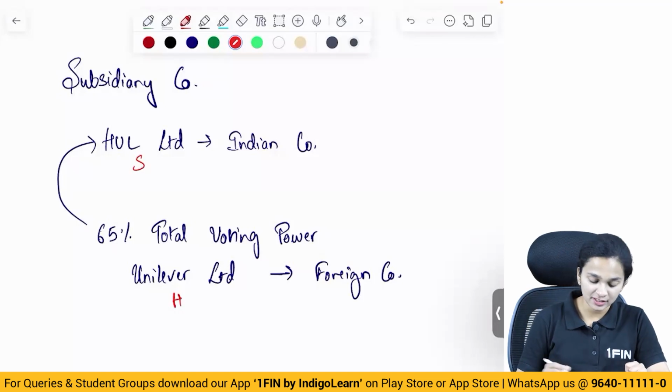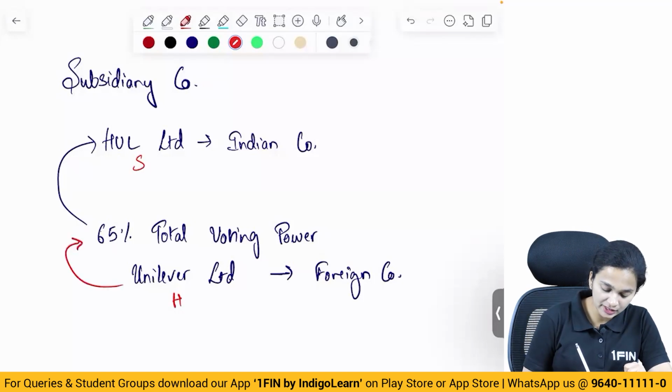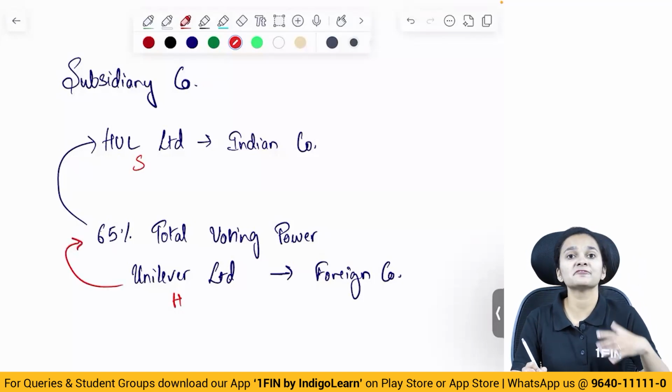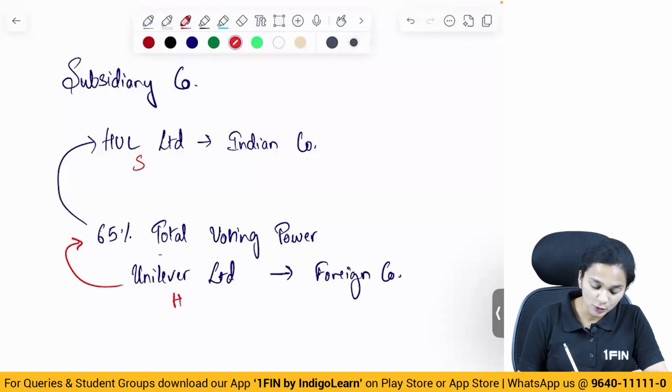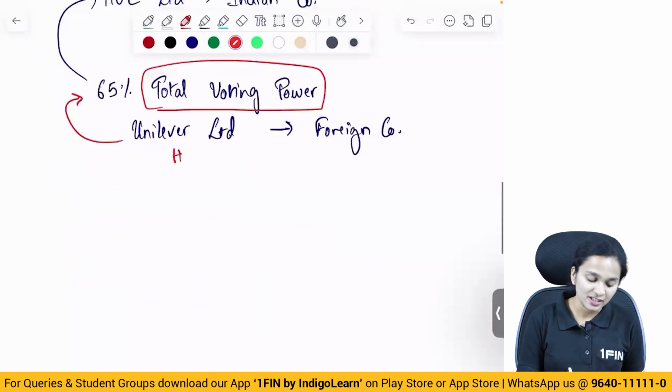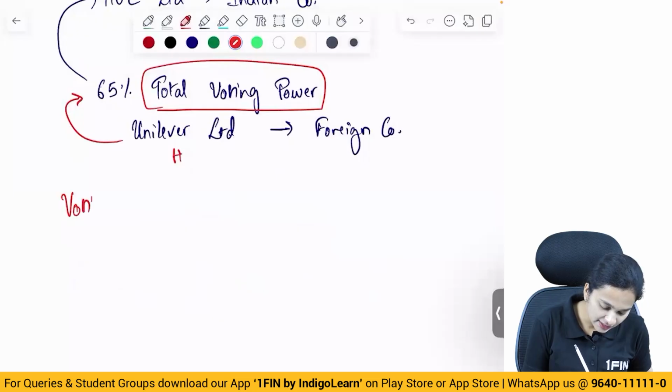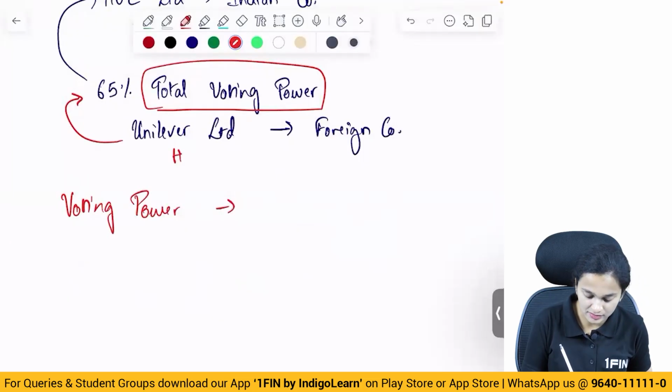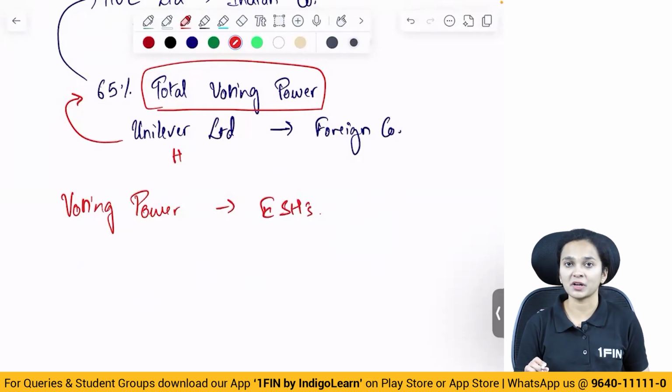So what has happened here? What is Unilever Limited holding? More than 50% of the total voting power in the company. See, voting power in a company lies with whom? It lies with the equity shareholders. Equity shareholders have the voting power in a company.